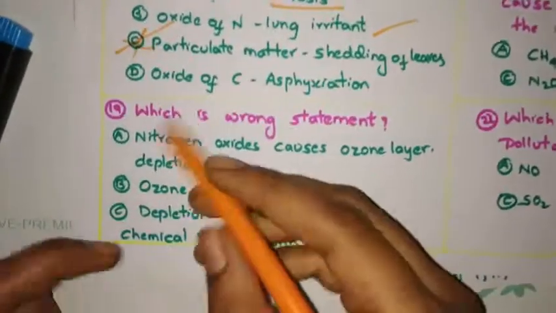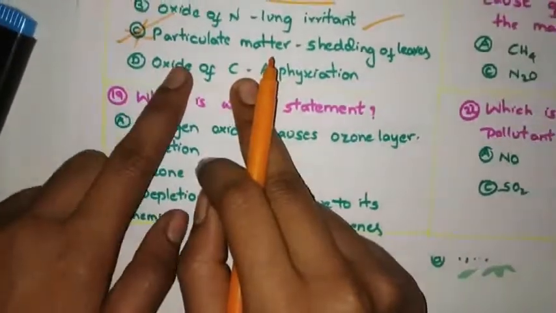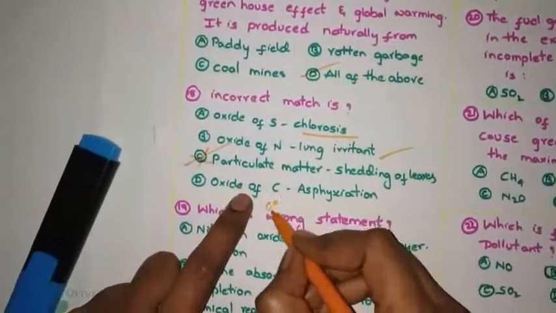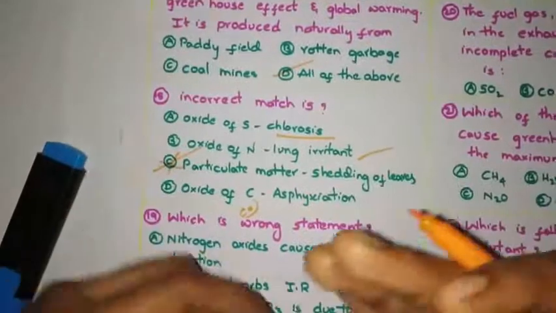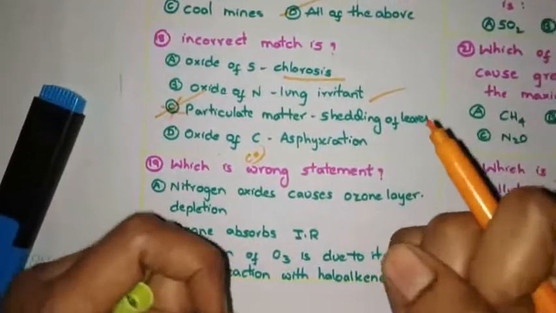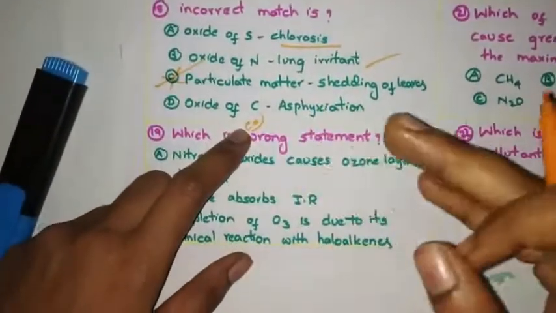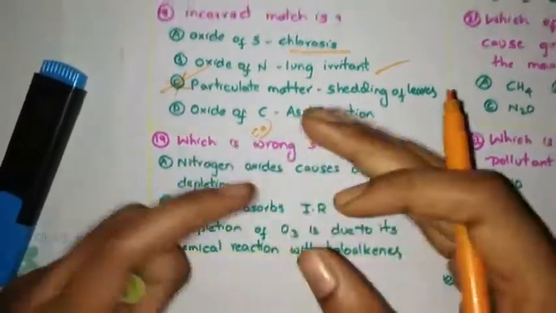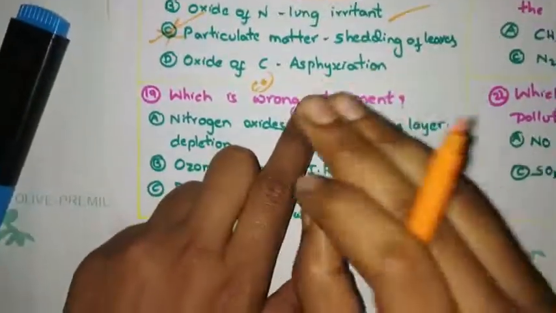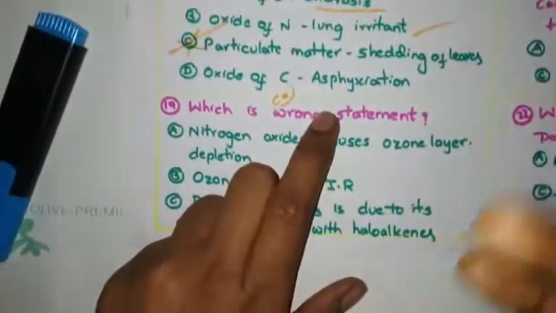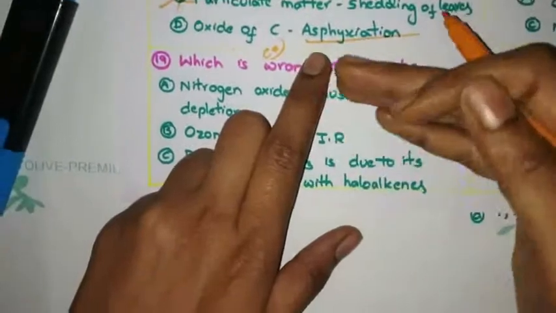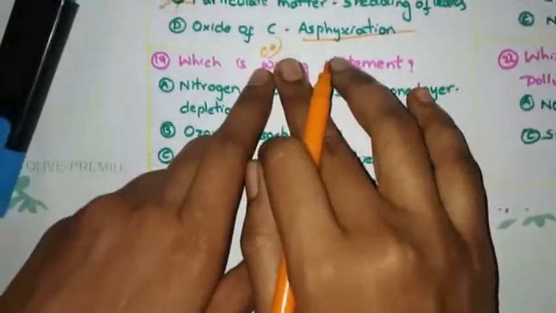Now ma'am, what about this fourth option, oxides of carbon? When you see oxides of carbon, what should you remember? Carbon monoxide, CO. This CO will combine with blood instead of oxygen, and it will decrease the oxygen carrying capacity of the blood. It will form carboxyhemoglobin. Due to that, we will feel suffocated because oxygen is less, right? Due to deficiency of oxygen, we will feel some suffocation, that is known as asphyxiation. So this is basically caused by the oxides of carbon.